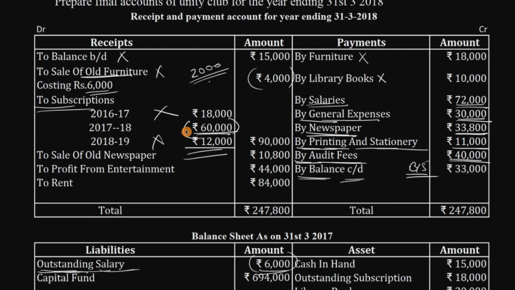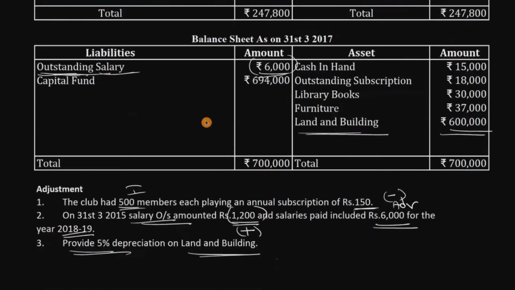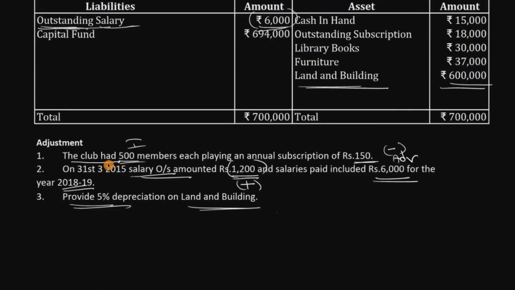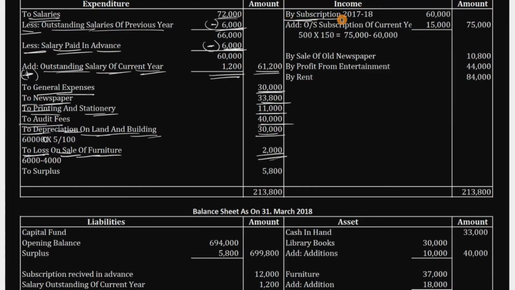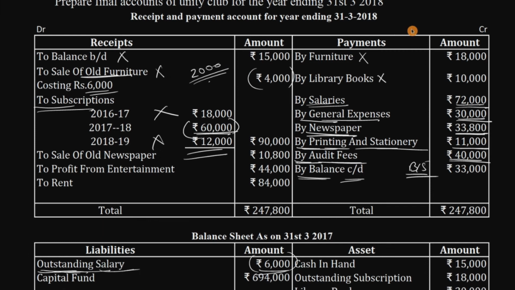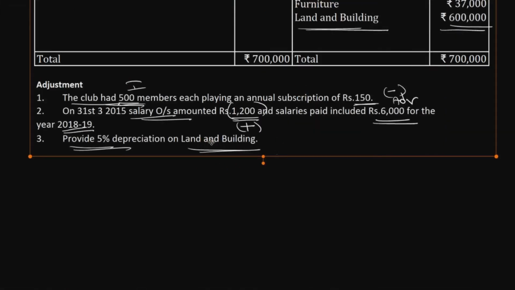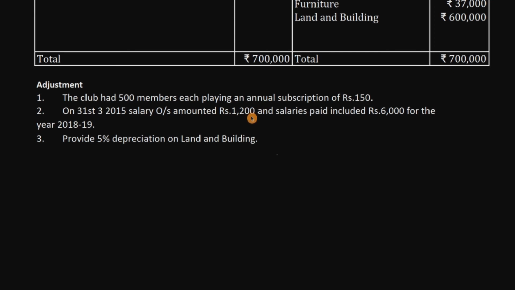Okay, consider this 60,000 to subscription, and we have an entry for outstanding subscription. So we have 500 members. If you still remember this, you'll get to know. First of all, come back to income and expenditure account, by subscription 17-18, 60,000. After entering that, add this. I'll first clean out all the entries because it should look nicer. 500 members, 150 rupees per member, so 500 into 150 becomes 75,000, minus 60,000 is equal to 15,000 outstanding. This is the calculation we have to do.